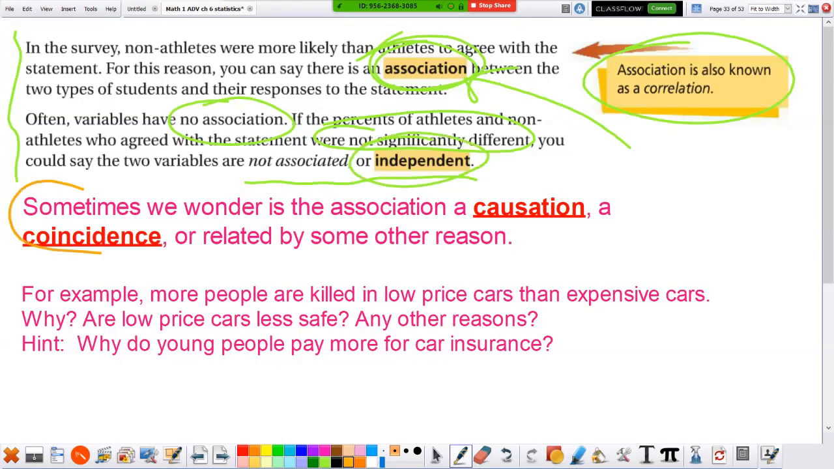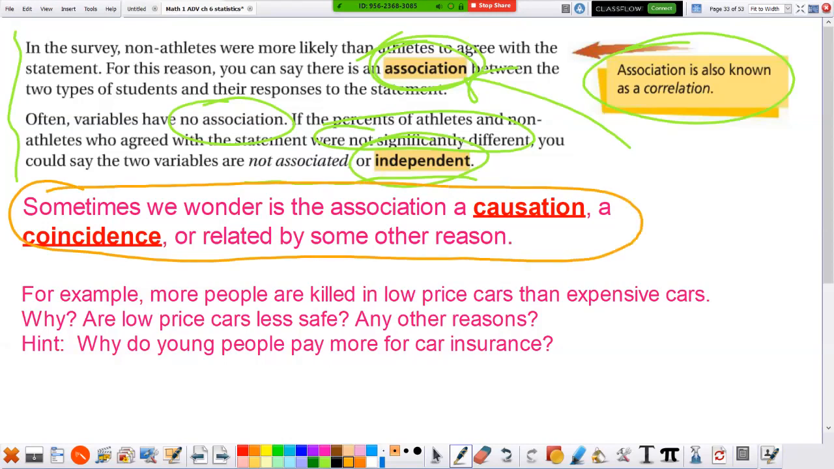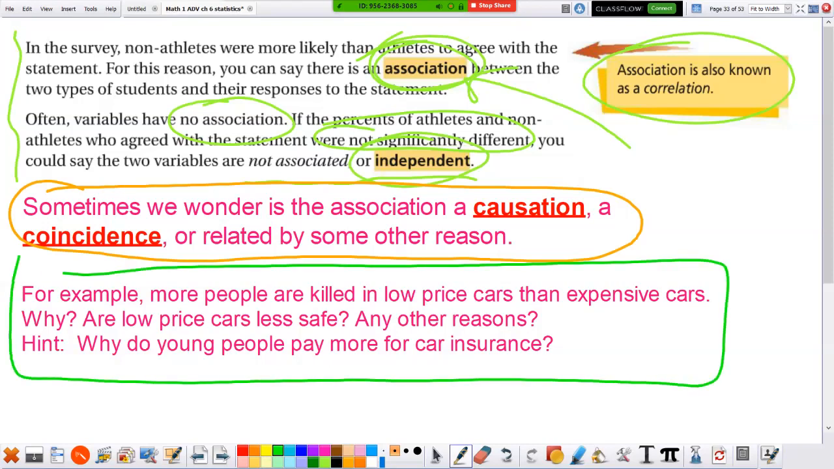Sometimes we wonder, is the association a causation? Did it cause it? Or is it just a coincidence or related by some other reason? For example, this is a true statement. What do you think? I put, for example, more people are killed in low-priced cars than expensive cars. That's a fact.